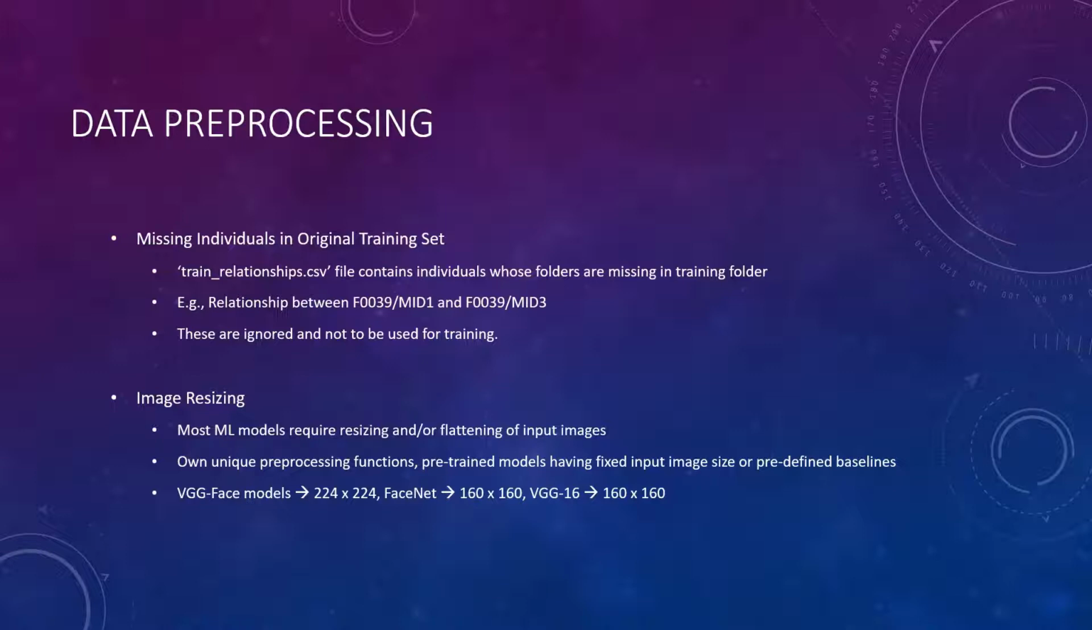Next, image resizing. Most machine learning models require resizing and/or flattening of the input images. Reasons include models having their own unique pre-processing functions such as pre-whitening and augmentation, pre-trained models with a fixed input image size, and models which utilize pre-defined baselines such as a mean and variance. For the VGG face models, we scaled the images to 224 by 224, and for the FaceNet models, the images were scaled to 160 by 160. For the VGG16 model, we scaled the images to 160 by 160 as well.